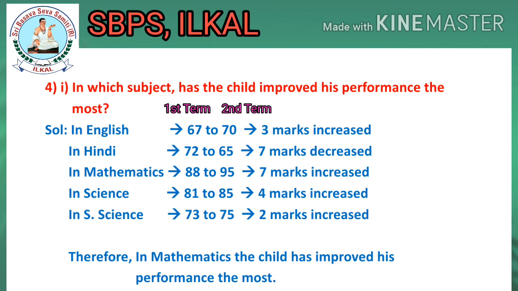In mathematics, 88 to 95. 7 marks increased, children. In science, 81 to 85. 4 marks increased. In SST, that is social science, 73 to 75. 2 marks increased. Therefore, in mathematics, the child has improved his performance the most.